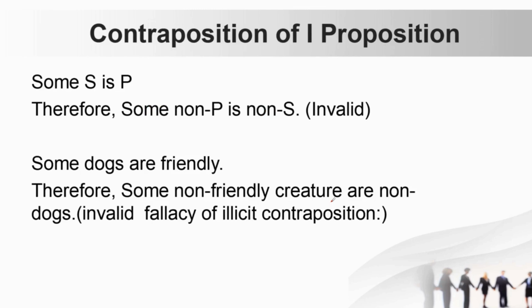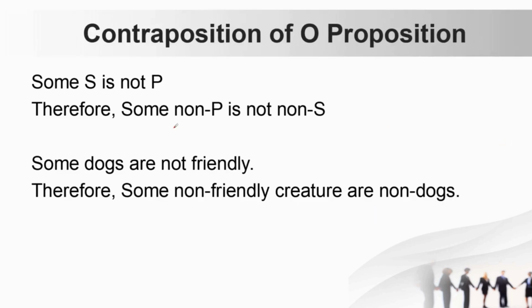In the I preposition, it is not valid. Contraposition is not valid in the I preposition. So some S is P, some non-P is non-S. Again, this is invalid. Some dogs are friendly, some non-friendly creatures are non-dogs. Okay, so this would be a fallacious contribution, which is invalid in nature. So again you have to remember that in the I preposition it is invalid. Let's move to the next, the O preposition.